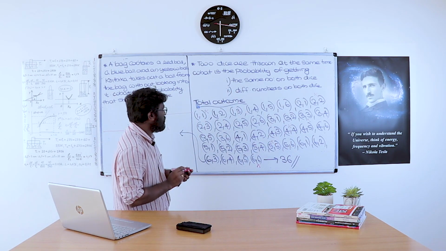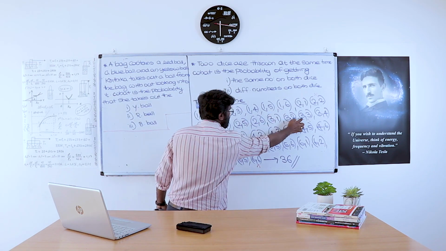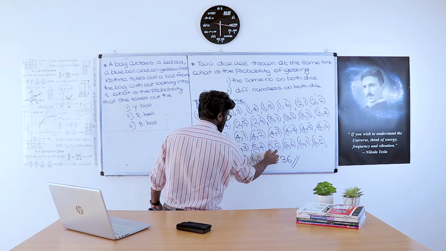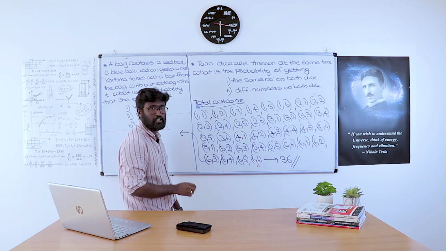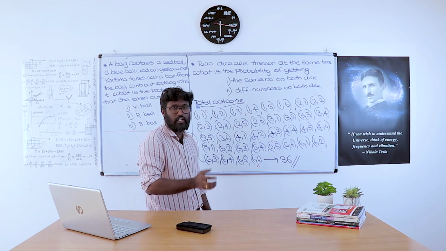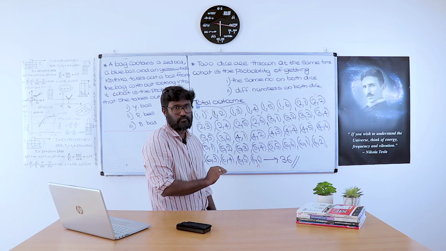So there will be 6 chances where the same number appears on both dice.